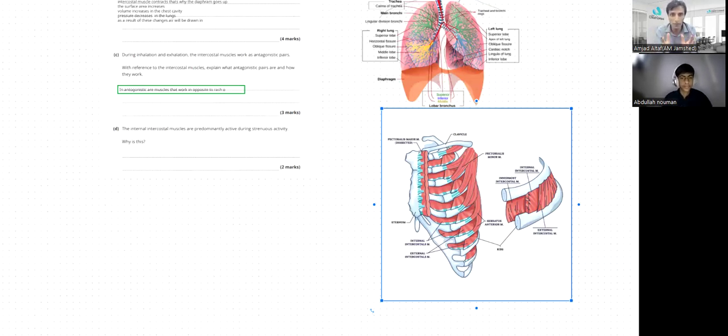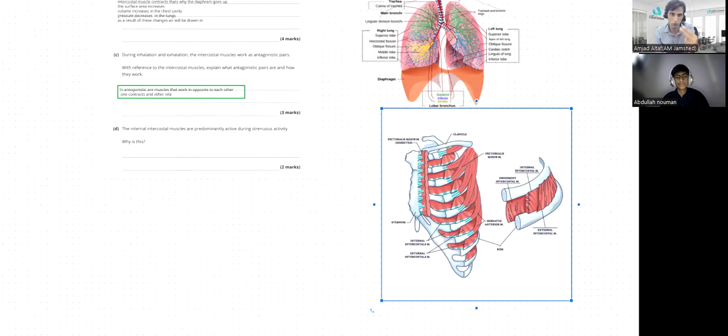And what do you mean by this opposite? You would say one contracts, the other relaxes. If one muscle contracts, the other relaxes. This is just the explanation of working opposite to each other. Got it? So this is one point, for 1 mark that you have completed.